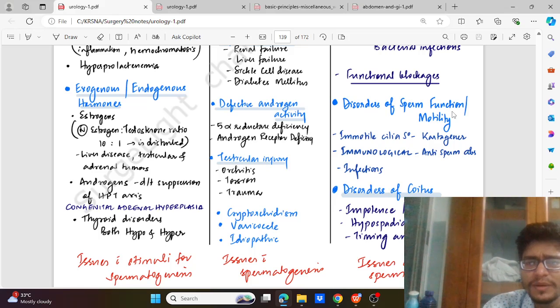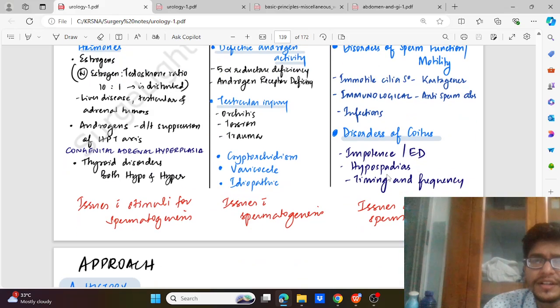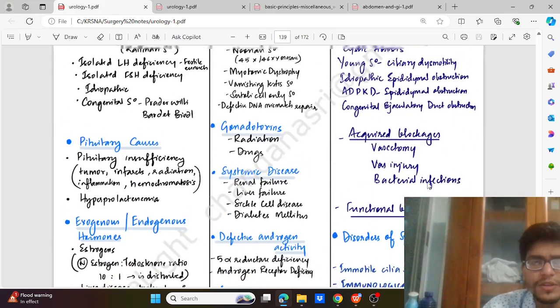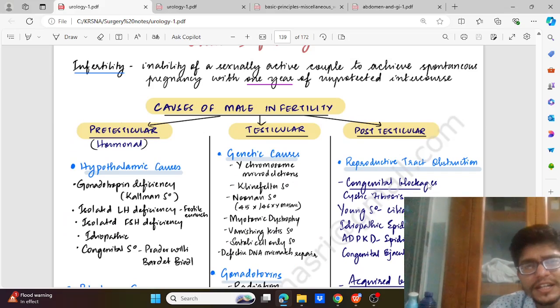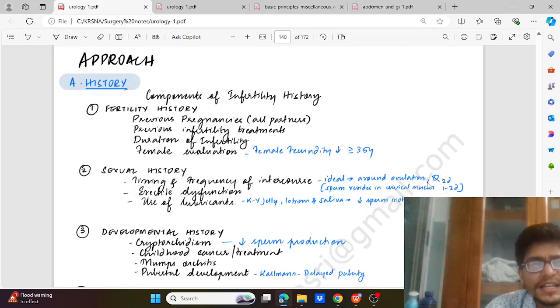Then disorders of sperm function, that is immotile cilia as in Kartagener syndrome, and immunological causes like anti-sperm antibodies, and infection. Disorders of coitus include impotence or erectile dysfunction, hypospadias, and the timing and frequency of coitus. These are some of the causes of male infertility. Now I'll be showing how we approach the evaluation.